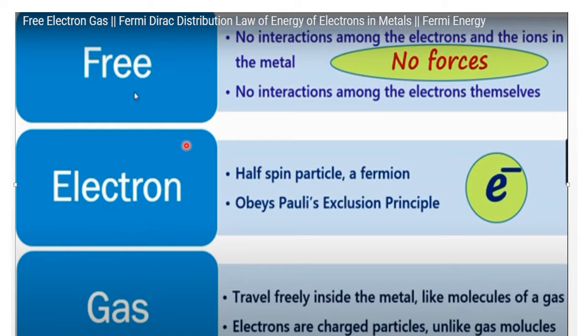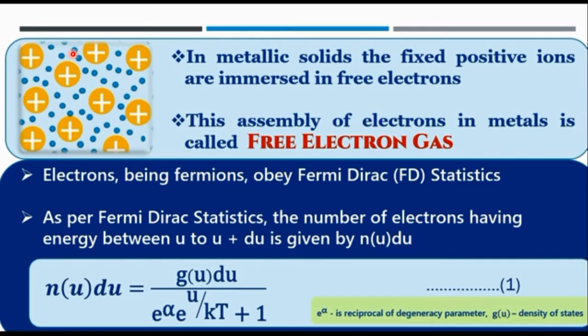Now we'll discuss how we apply the Fermi-Dirac distribution law to explain the behavior of this electron gas in the metal. See here, this is the representation of a metal in which there are positive ions which are fixed in nature, and the negative electrons are roaming around these positive ions, and the behavior of these electrons is independent of each other. And this assembly of electrons in metal is basically called free electron gas.